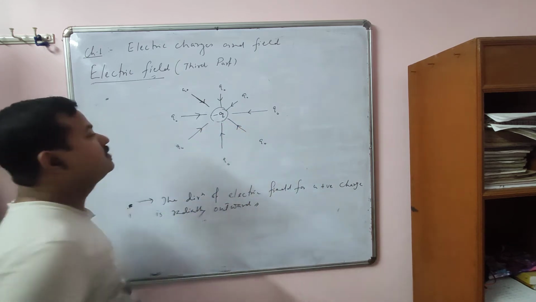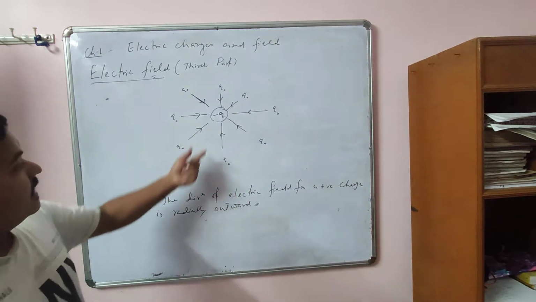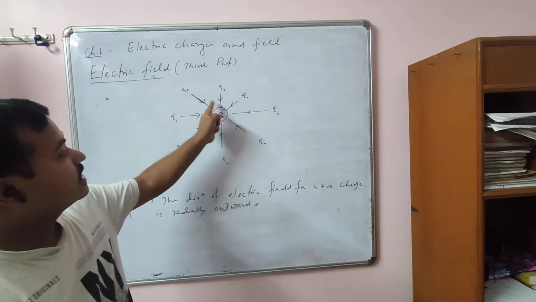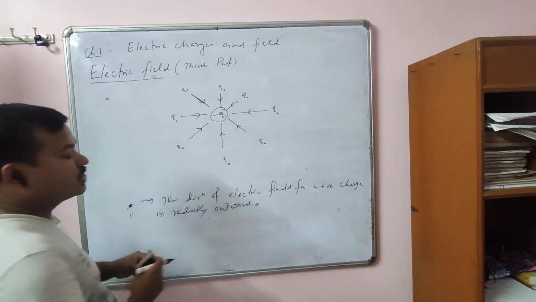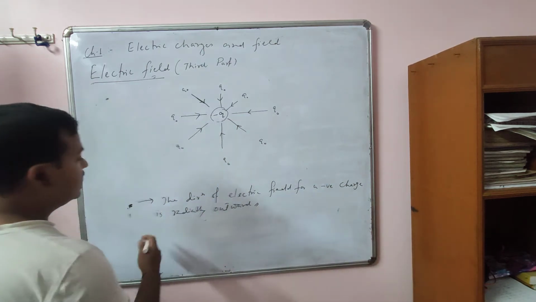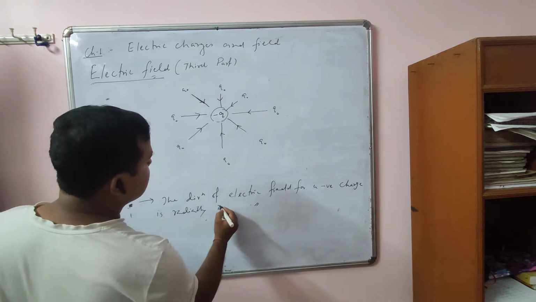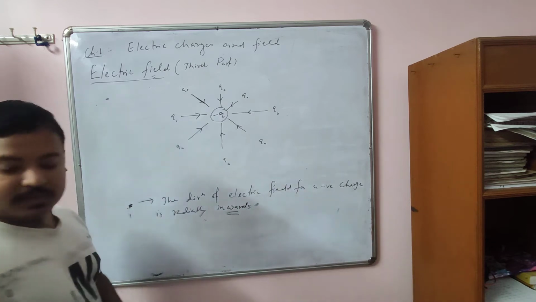So if the source charge is negative, the difference is the direction. You see the arrow mark, the direction is towards the charge. So the direction of electric field for a negative charge is radially inward.